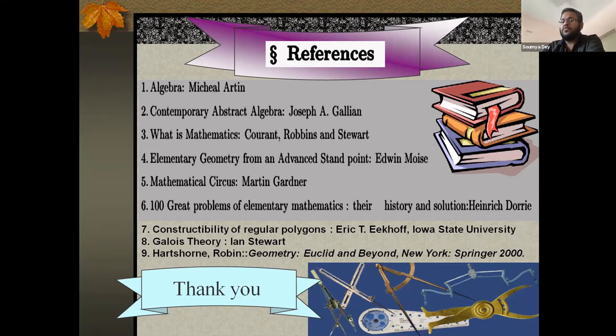Now let's come to how do you define a constructible number? A real number alpha is called constructible if, by means of a straight edge, a compass, and a line segment of unit length given, we can construct a line segment of length mod alpha in a finite number of steps. This is the definition of a constructible number.